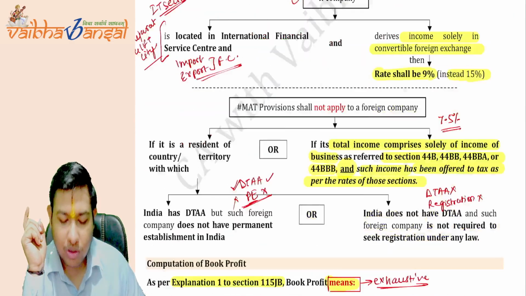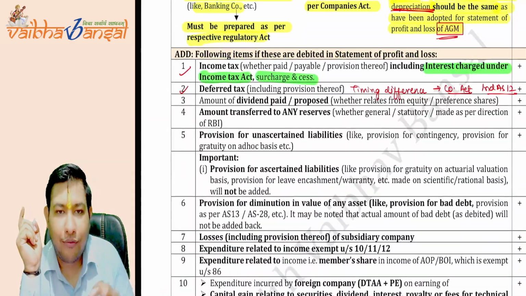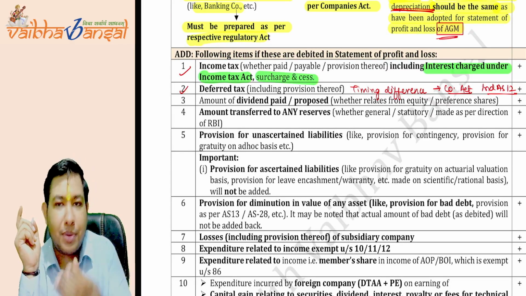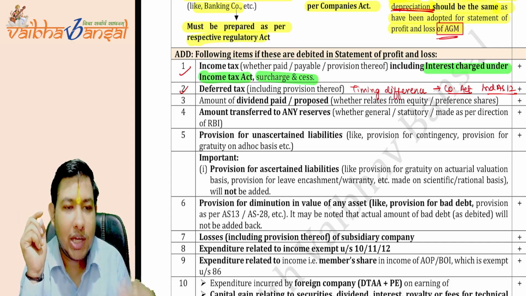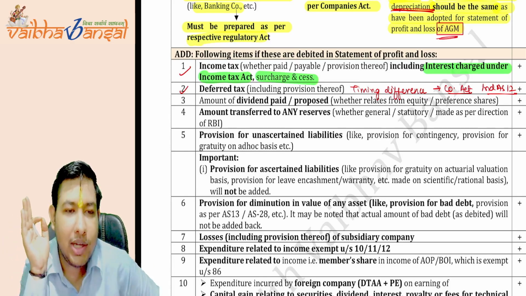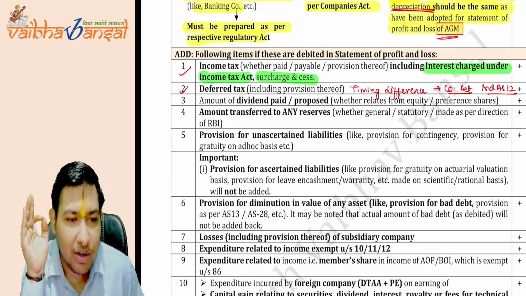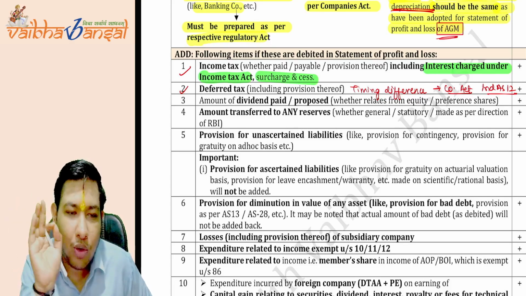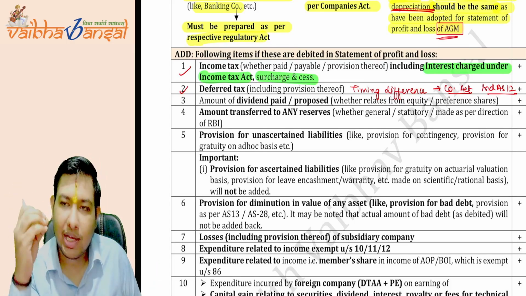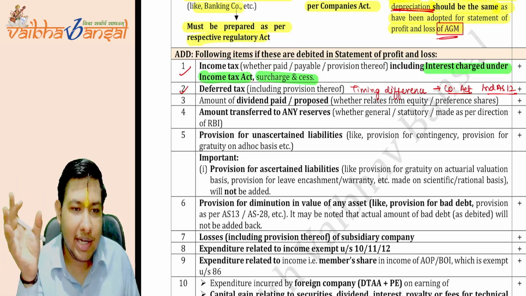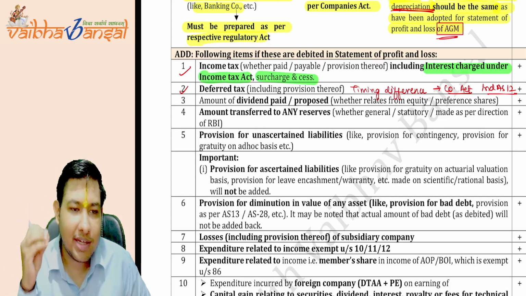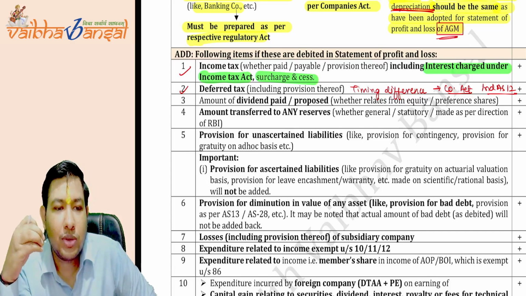So the government now said that the dividend paid or proposed, by whatever name called, if it is related to equity, preference, or special equity, and is debited in the profit and loss account, we are not going to allow that. You have to add it back, as you could otherwise show lower profits by giving higher dividends. By giving higher dividends, the net profit for income tax would also reduce, so we would get less tax.